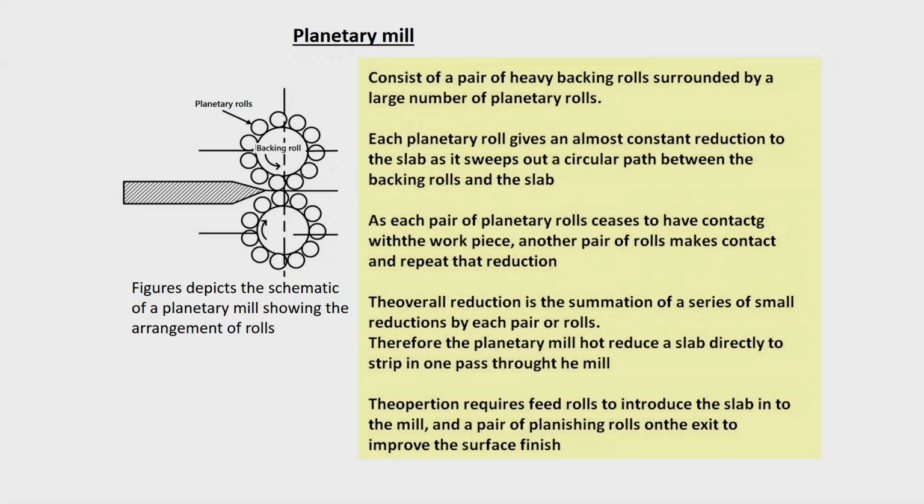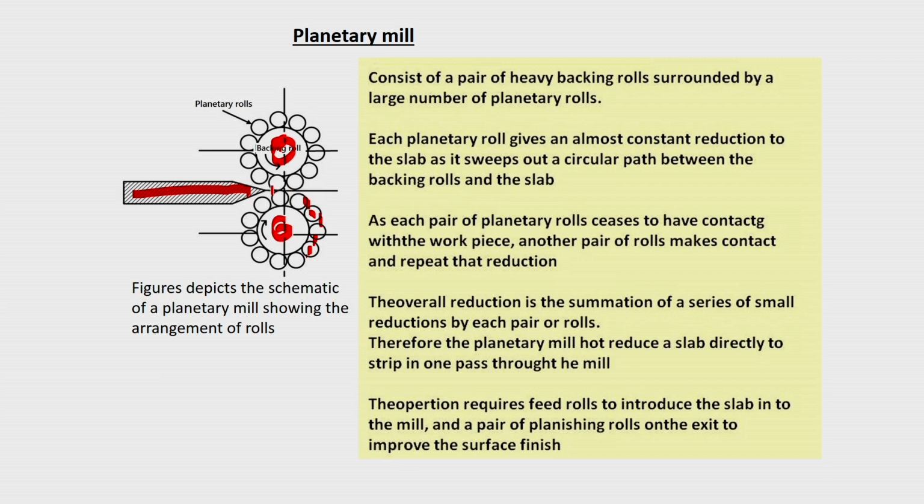Another way to reduce the total length of the rolling mill is using a planetary mill. That has also come into force. It consists of a pair of heavy backing rolls. There is a backing roll here, and a backing roll here, and these are in contact with the live rolls. A large number of small planetary rolls are there. The billet will be entering into this region, and each planetary roll gives an almost constant reduction to the slab as it sweeps out a circular path.